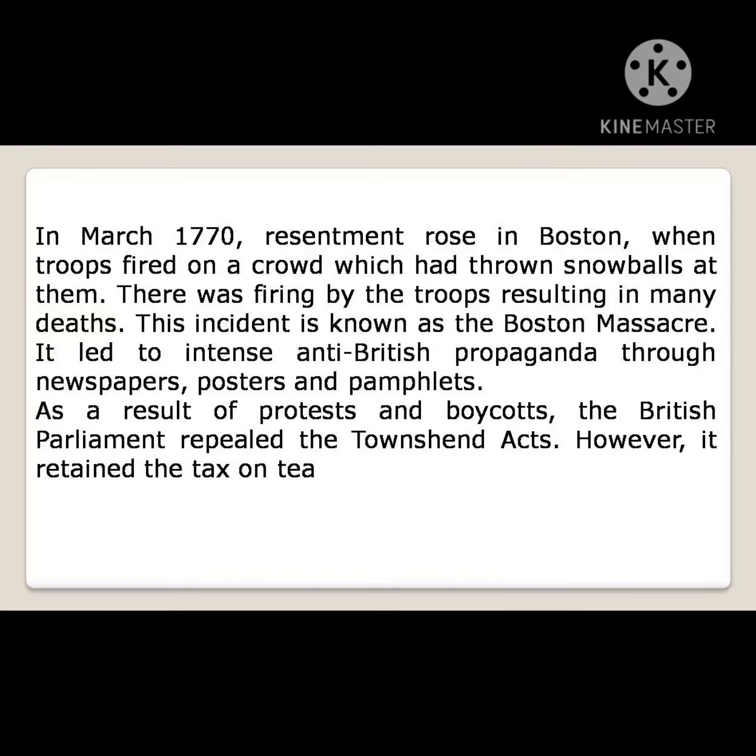As a result of protests and boycotts, the British Parliament repealed the Townshend Act. They withdrew it but retained the tax on tea, with the intention of encouraging the business of the East India Company by making it easy for the company to take its tea to America and sell it there.